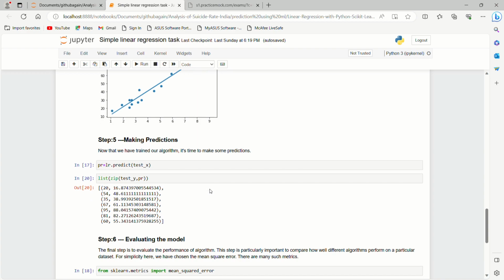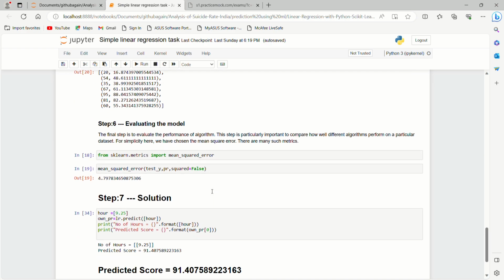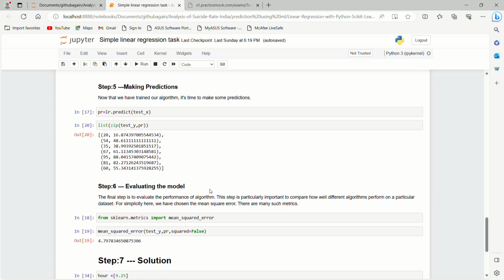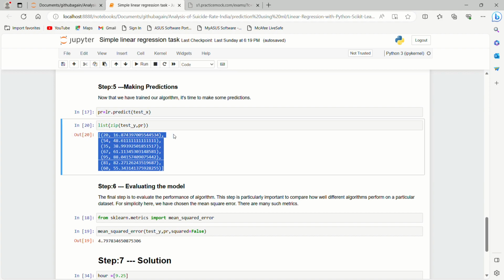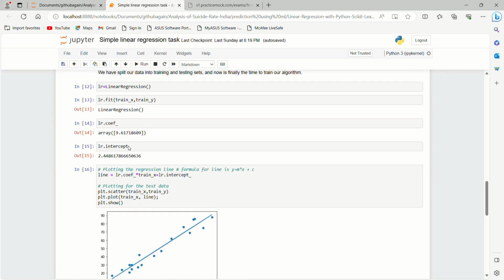Now to prepare the data for model building and prediction, we'll separate the features and the target. We'll use X for our features, that is hours, and Y for the target column, which is score. Now we use the train_test_split function from the sklearn module to separate out some validation data from the train set.